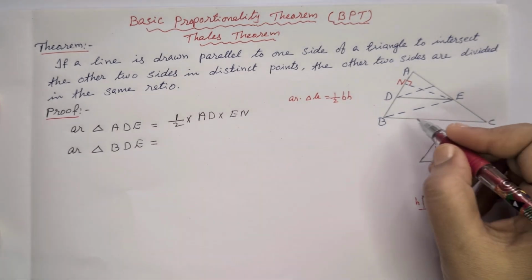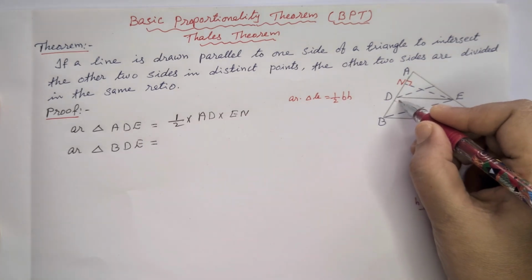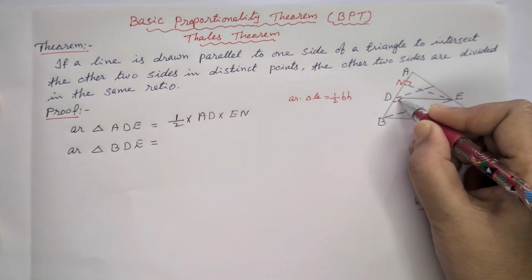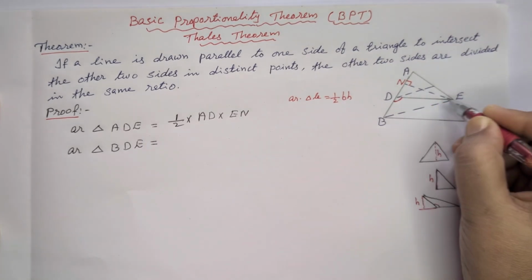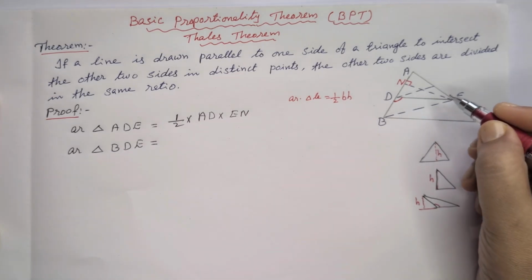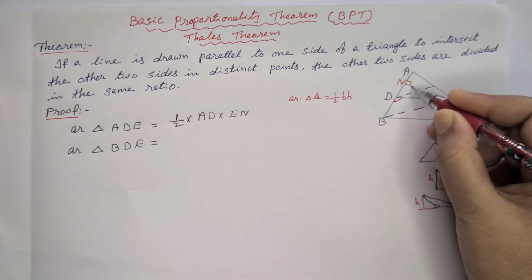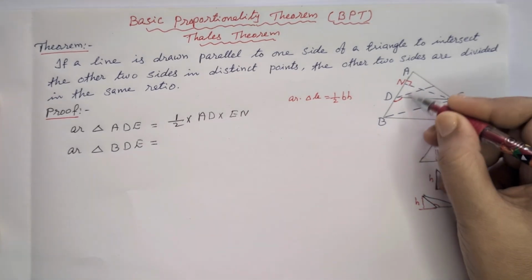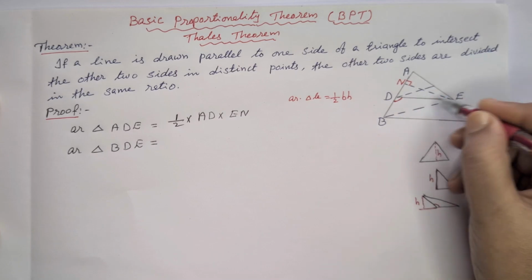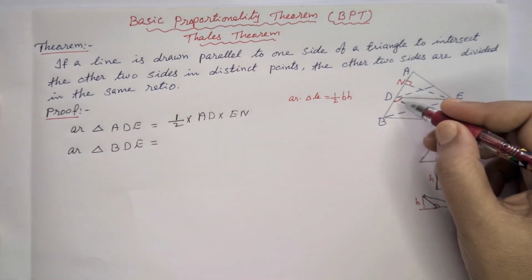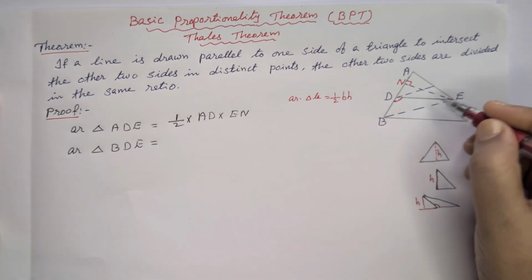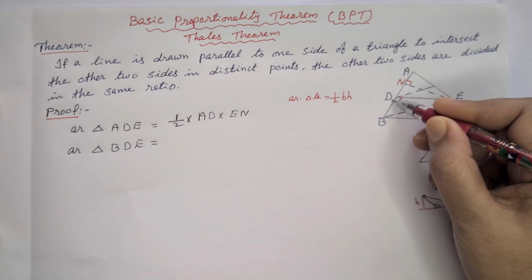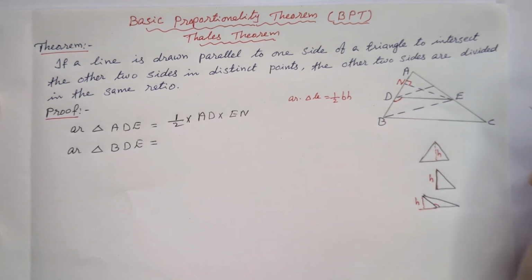In the same way, here also this is an obtuse angle triangle. Here we can see BDE is an obtuse angle triangle. So its altitude, that is EN, is coming outside the triangle BDE. So we can take the area of triangle BDE is equal to half into base into altitude.